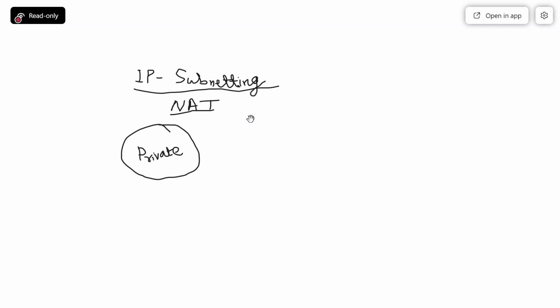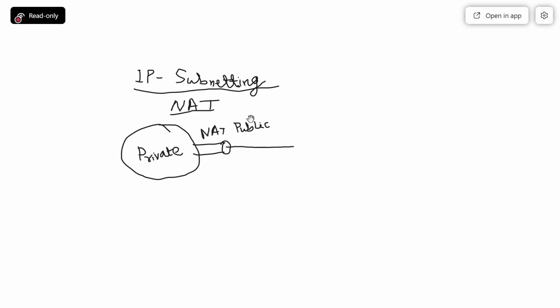But when the packet goes out from the enterprise network, network address translation is the hardware which translates the private address to a public address. So when it goes on the public network, all packets belonging to our organization are going to be referred to with the public IP address.